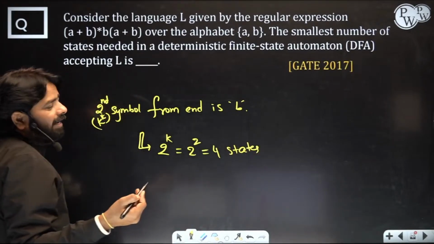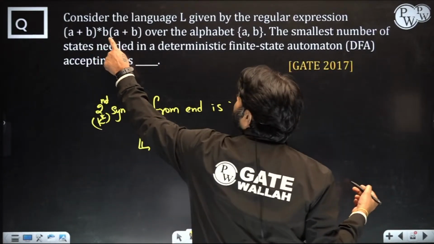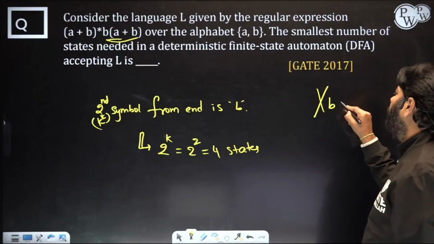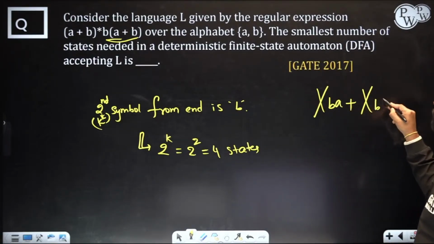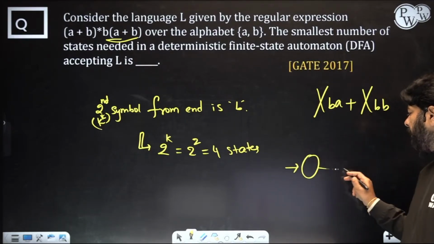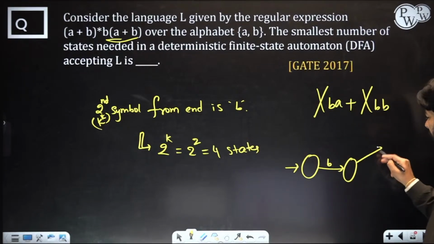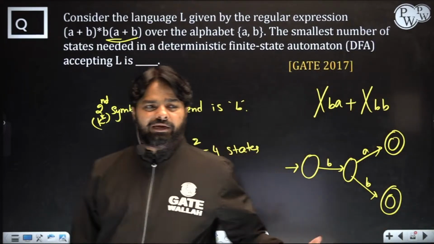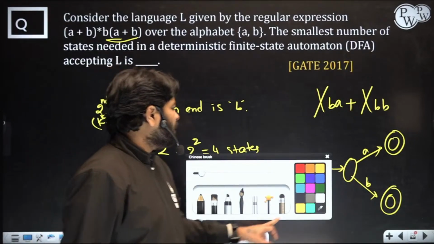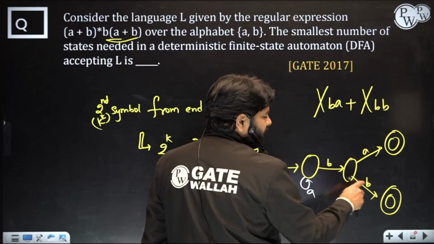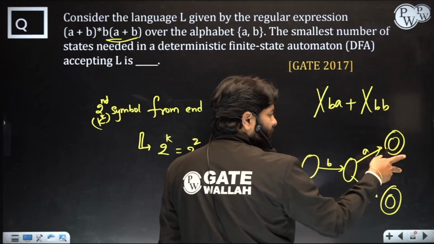If you really want to design a DFA, then this will act like ends with BA or ends with BB. So you need to design like ends with BA or ends with BB. And this is the language. The machine should be like this. B is common, but it may end with BA or it may end with BB. And after designing this machine, you try to make a DFA. For this you need to work out how to make the DFA, because here A is missing, you will get a self loop, and this state covers A and B, this state missing both A and B.